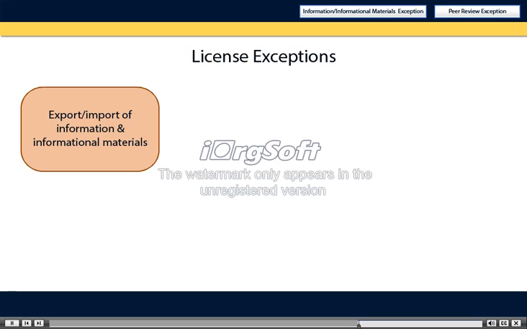Under OFAC sanctions, there is an exception for the export or import of information and informational materials. This exception does not apply to export-controlled technical data or to information or informational materials that aren't already published. If you think this exception might apply, please contact your export control lead. There is also an exception for peer review activities. We've placed a link to both exceptions at the top of the page.